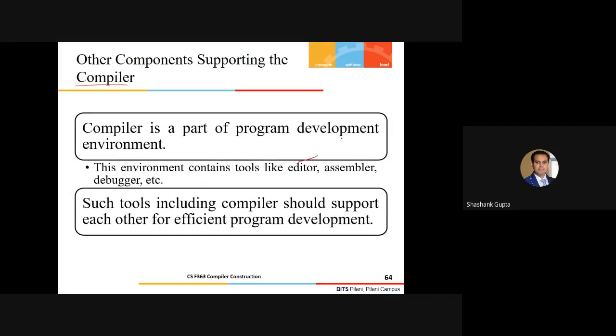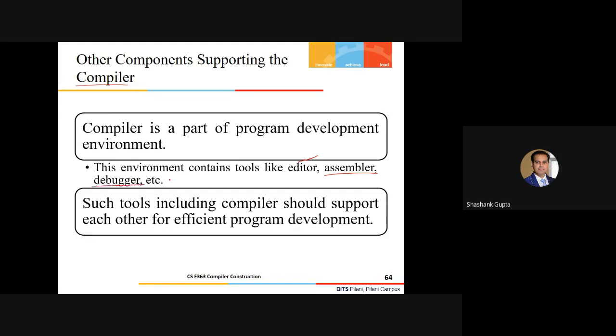I need an editor on which I will write my code, and that will transform into source level instructions. And that code needs to be submitted to the compiler. So the compiler will generate the machine level code that will be submitted to the assembler. The assembler will obviously pass that code to the linker or loader so that certain other things could be resolved at the machine level instructions.